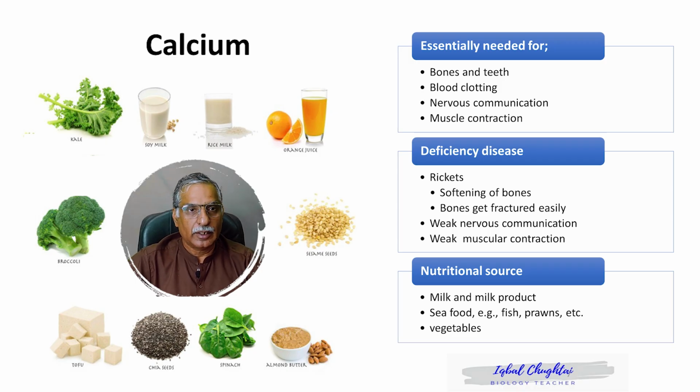Other than milk, calcium can be obtained from food from the sea, from the oceans, like fish, prawns, shrimps, lobsters, etc. So they are also a rich source of calcium. Certain vegetables or fruits can also provide you with calcium, but only a little amount.